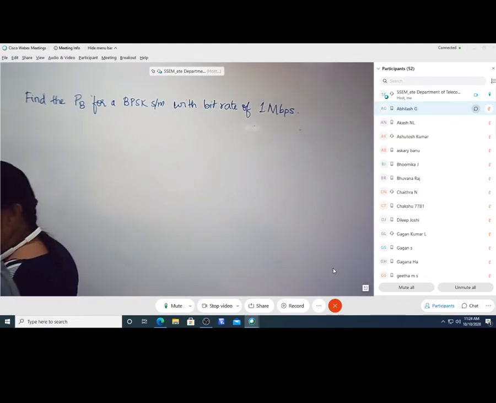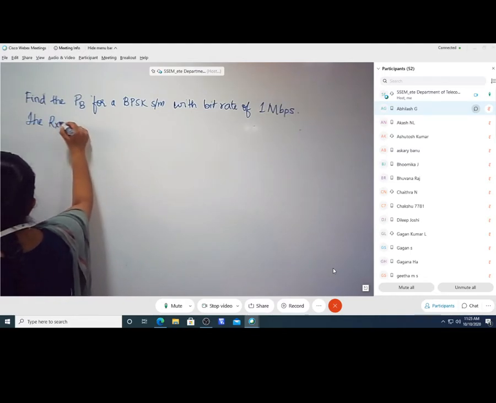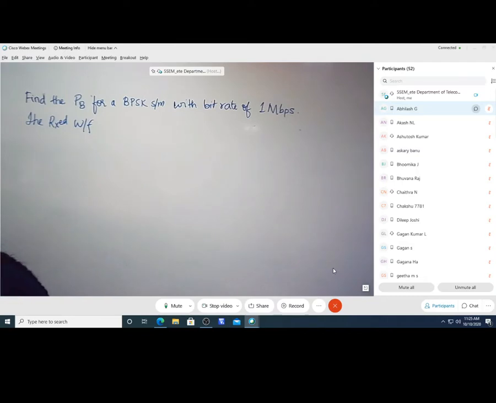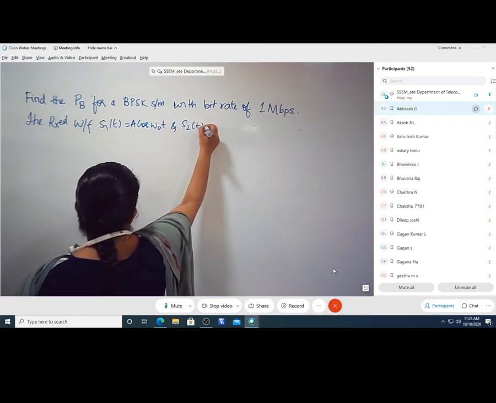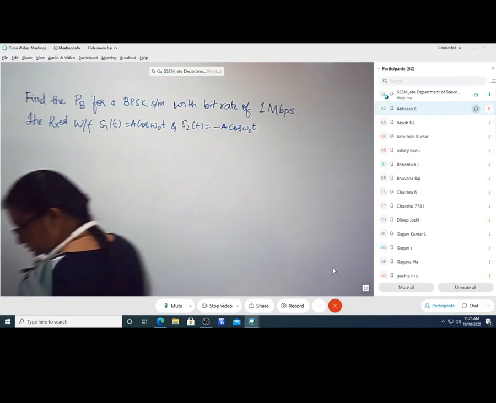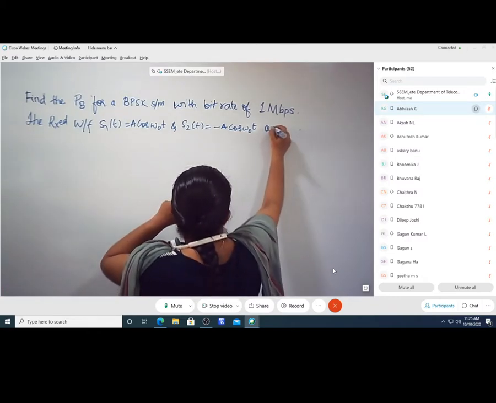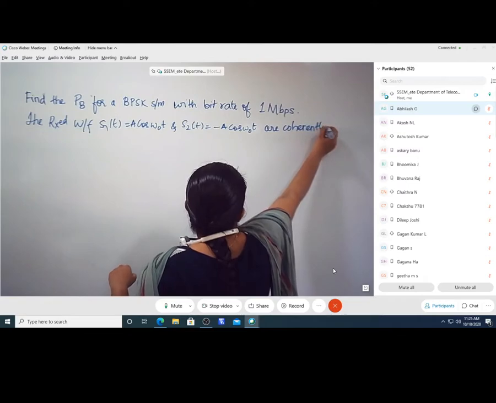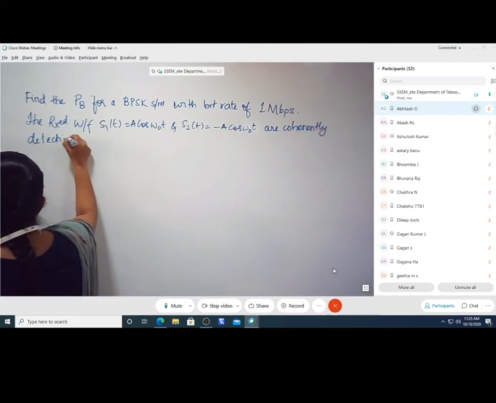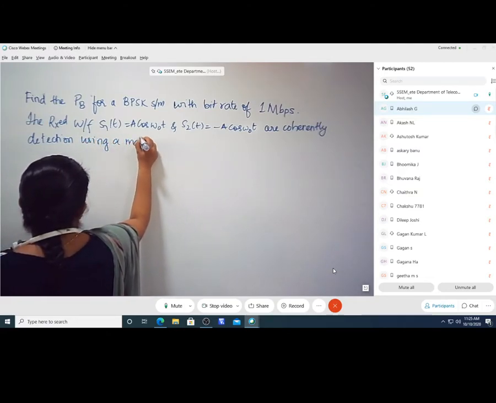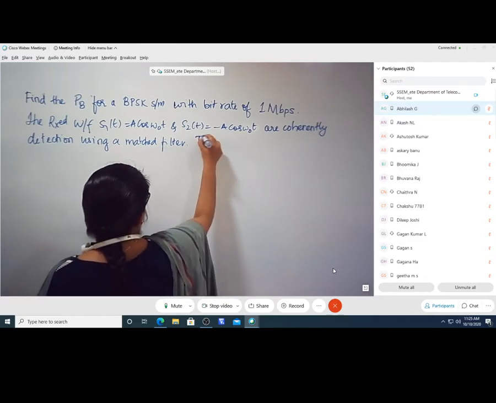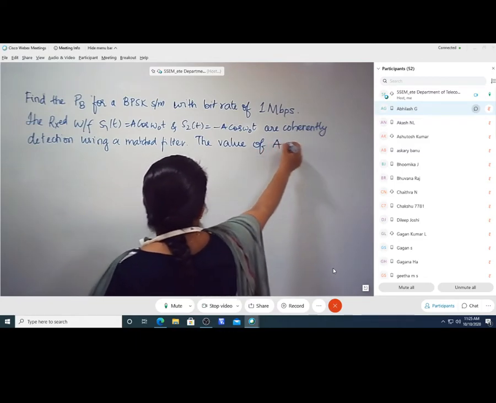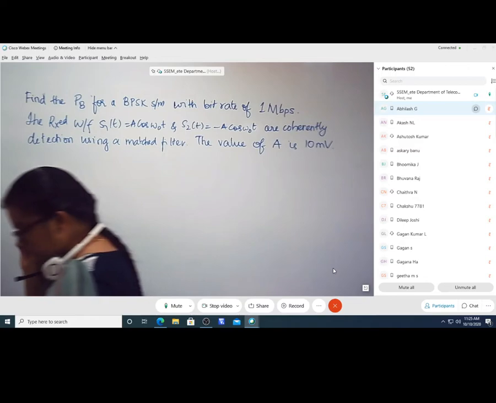The received waveforms S1 of t, which is equal to A cos omega naught t, and S2 of t equal to minus A cos omega naught t, are coherently detected using a matched filter. The value of A is 10 millivolt.